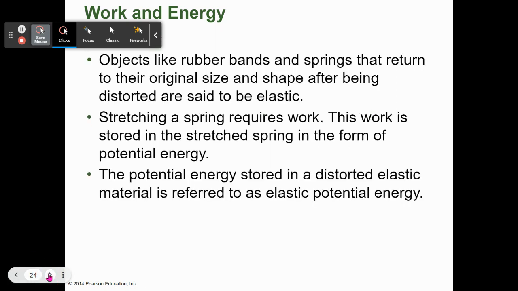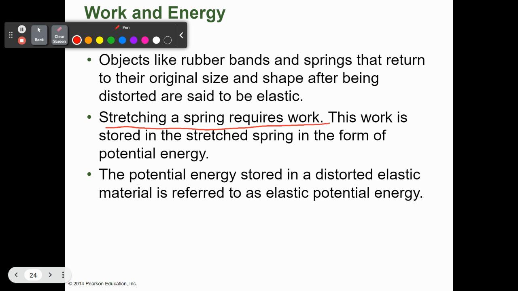The other type of potential energy we can have is with things like springs or rubber bands. Rubber bands and springs both return to their original size. If we stretch it out and you let go of it, it goes right back to its original size after being distorted. Anything that is elastic, whether a rubber band or a spring, stretching requires work.